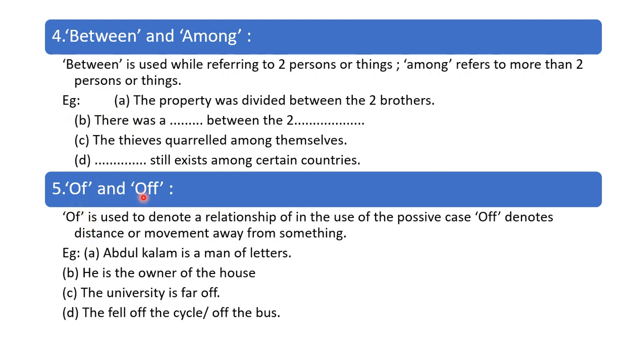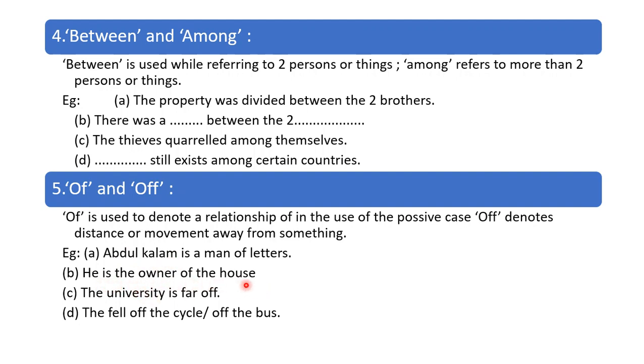Then of and off. Of is used to denote a relationship, in the use of the possessive case. Off denotes distance or movement away from something. Abdul Kalam is a man of letters. So there is a relationship between of and Abdul Kalam, it means he possesses something.